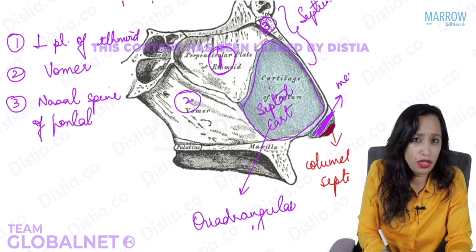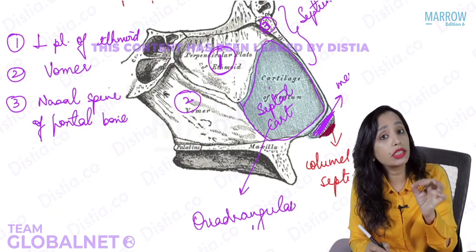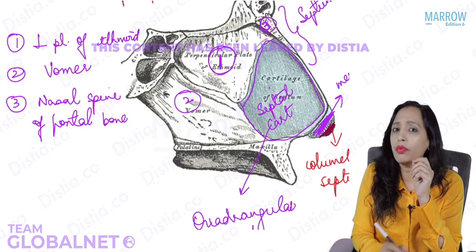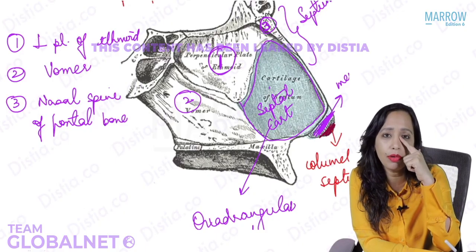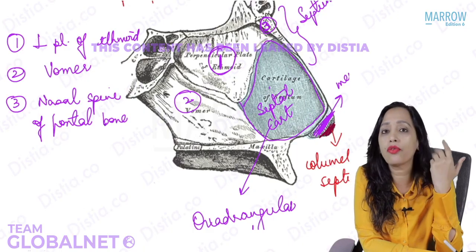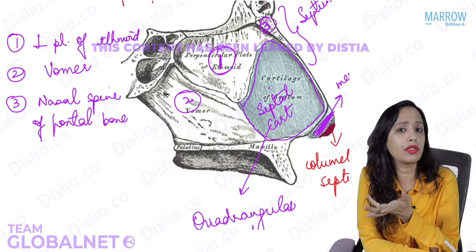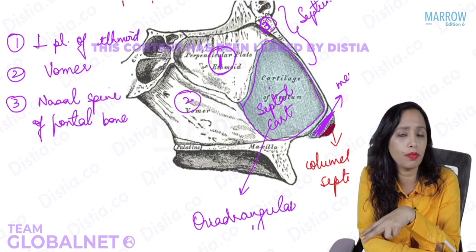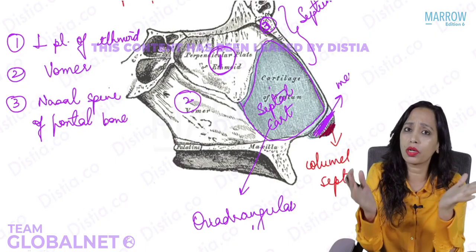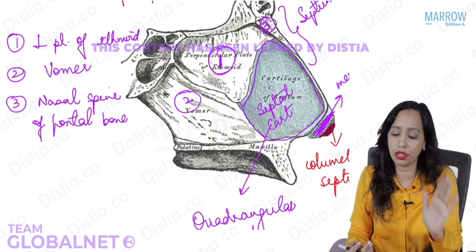Do we need to actually know all this? Yes. It has been asked: which of the following bones does not contribute to the septum? The choice given was very simple: lacrimal bone. We know the lacrimal bone is here, and the septum is in the center, so definitely that cannot form a part of the septum. But they can ask which are the parts of the septum, and there the choices can be a little dubious. So you need to know, and this is not difficult to remember. You just need to know what structures are around, and you will know what the parts of the septum are and what their contributions are.